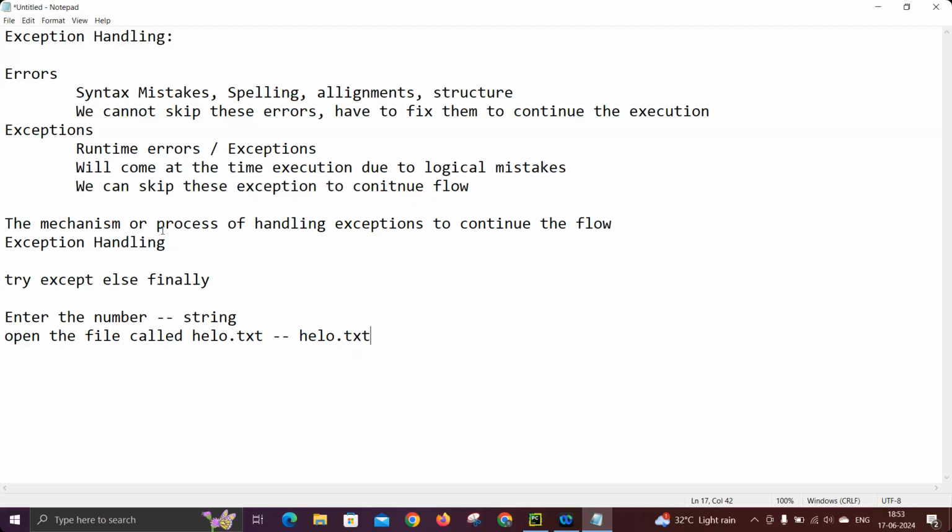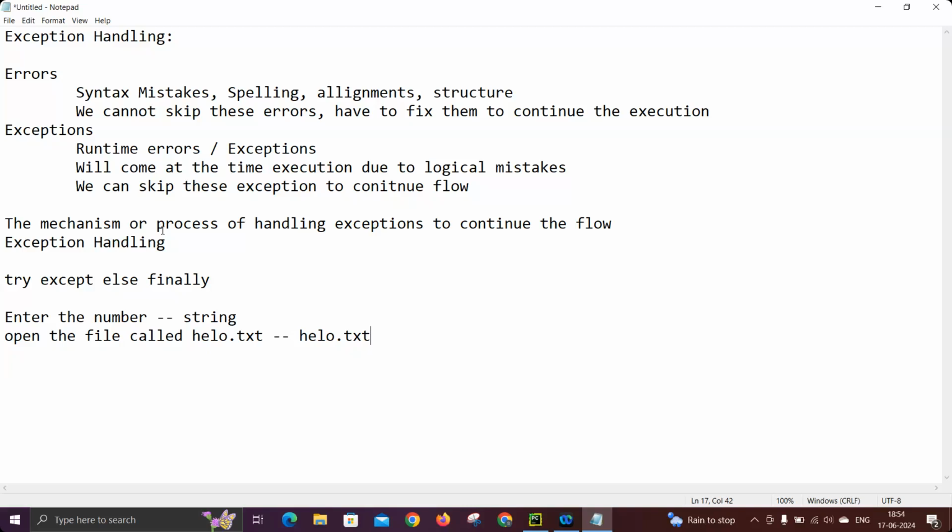For example, if the user made a mistake, you can ask him to retry or change the input he gave. But if you're not writing try except, then like errors, it also stops the execution. Only if you handle the exceptions can we continue the flow. There is no doubt at all.